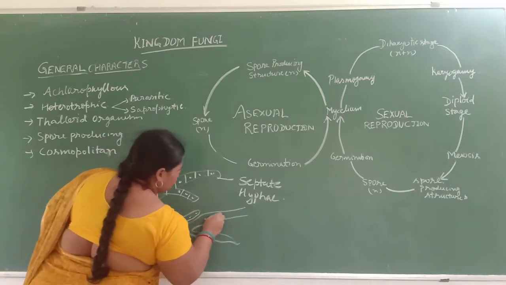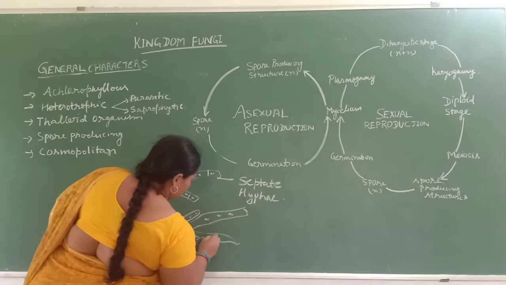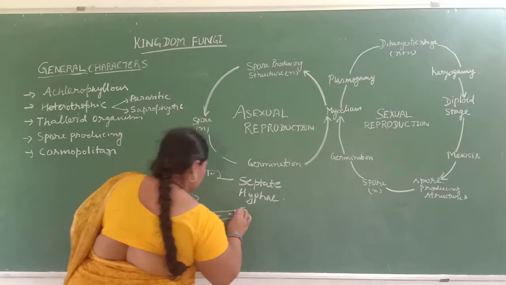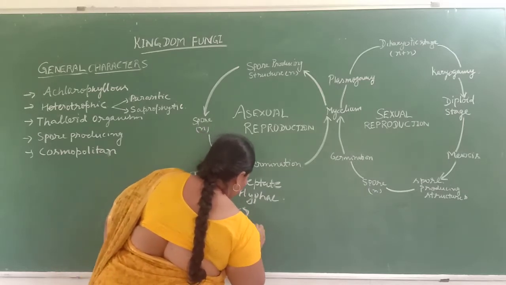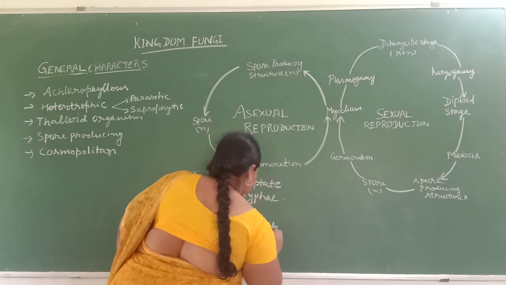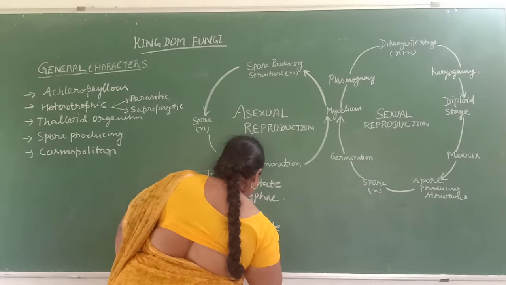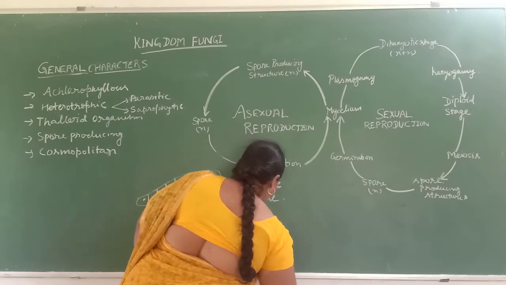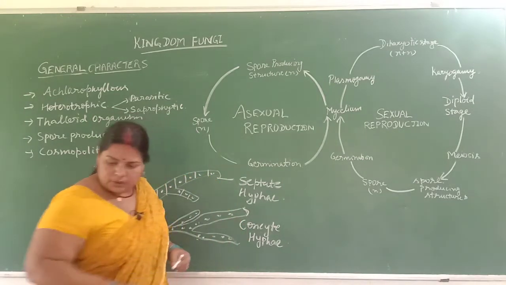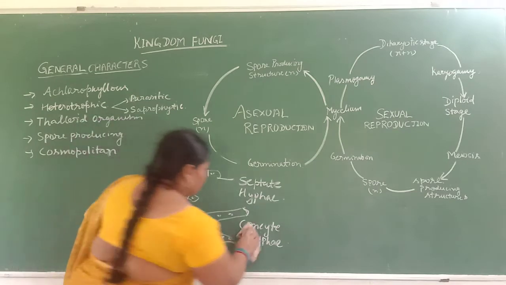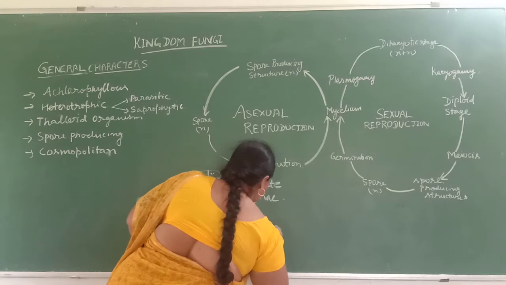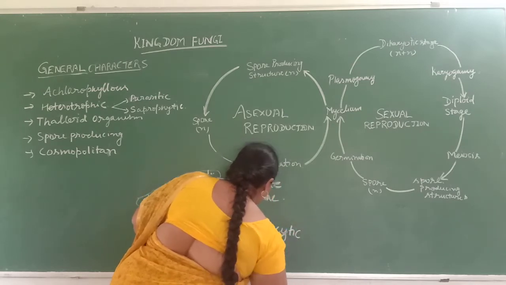Nuclei are found everywhere, so it is called the coenocytic hyphae.